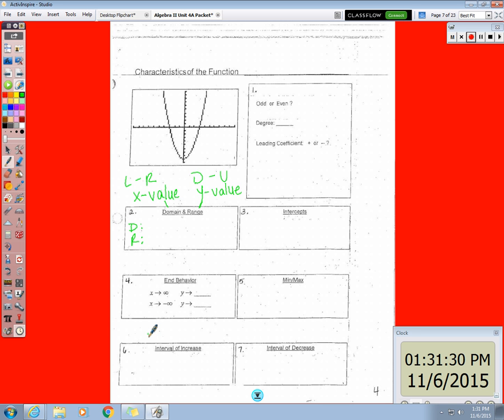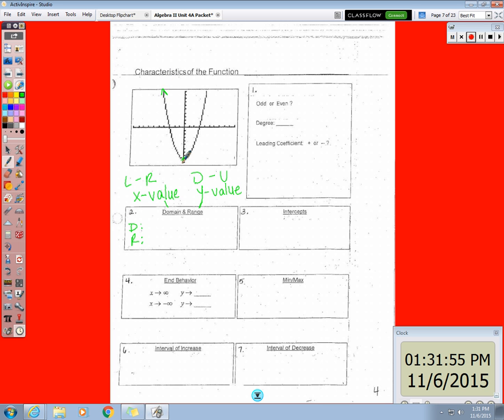Okay, so imagine that you are on this U-shaped graph, this parabola. And I tell you to get on the y-intercept. Wouldn't you be right there? And then I say walk to the left. Wouldn't you start walking this way? Okay, well, how far could you walk? Forever, right? Because we all know that this continues going forever.